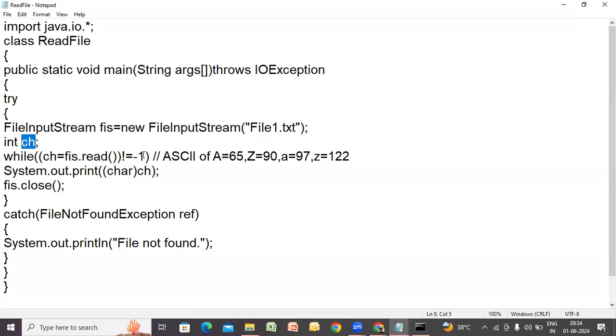You read all integer ASCII values present in the file. How can I say FIS? What is FIS? Don't forget, FIS is an object. If you open that object, what is there? File1.txt. So you are reading everything from file1.txt, every ASCII value.